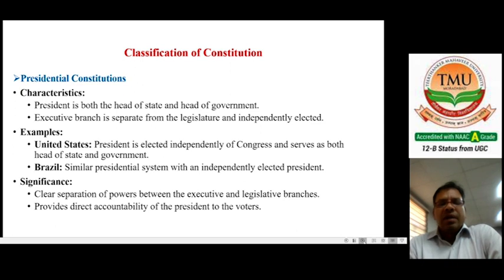For example, in the United States, the president is elected independently of the Congress and serves as both head of the state and head of the government. Similarly, Brazil also has a presidential system with an independently elected president. Significance: clear separation of power between executive and legislative branches. It provides direct accountability of the president to the voters. They are not accountable to the parliament. These are the very important features and significance of the presidential type of constitution.